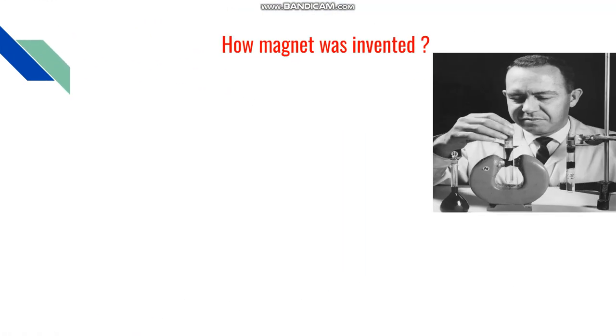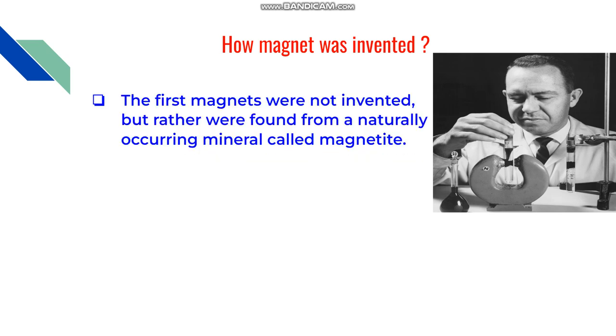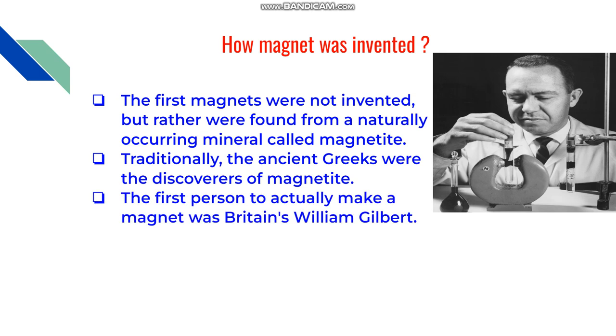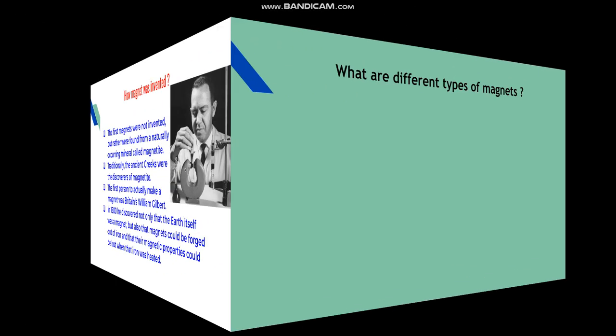In this slide, you're going to learn how magnet was invented. The first magnets were not invented, but rather were found from a naturally occurring mineral called magnetite. Traditionally, the ancient Greeks were the discoverers of magnetite. The first person to actually make a magnet was Britain's William Gilbert. In 1600, he discovered not only that the earth itself was a magnet, but also that magnets could be forged out of iron and that their magnetic properties could be lost when that iron was heated.